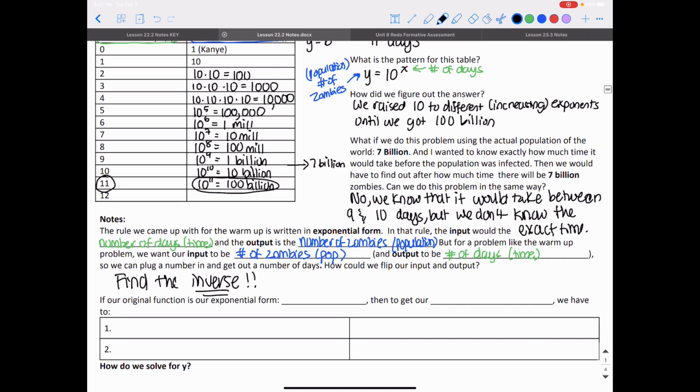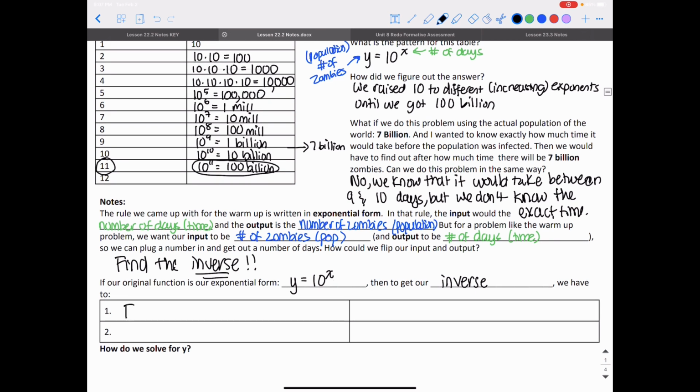If our original function for this problem, the exponential form, is y is equal to 10 to the x power, which is what we came up with up here, then to get our inverse, the first thing we do, if you remember, is we flip our x and y values. So we flip x and y, and we're going to have the equation x is equal to 10 to the y power. The next thing that we have to do is get y by itself, solve for y, because y is our output. We need for functions our output by itself. So we're going to solve for y.